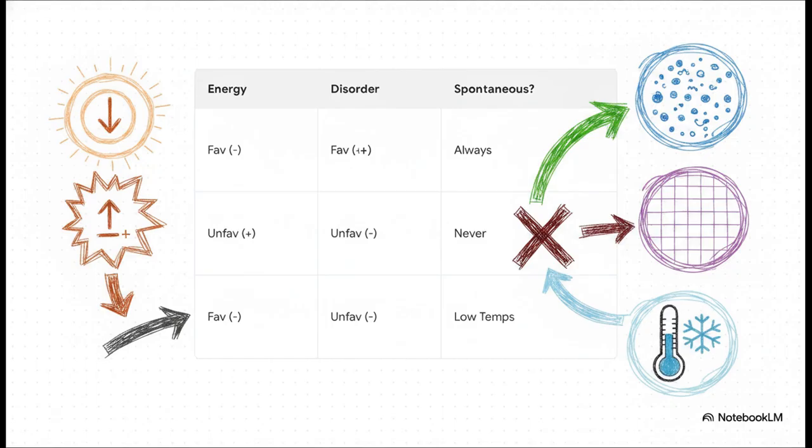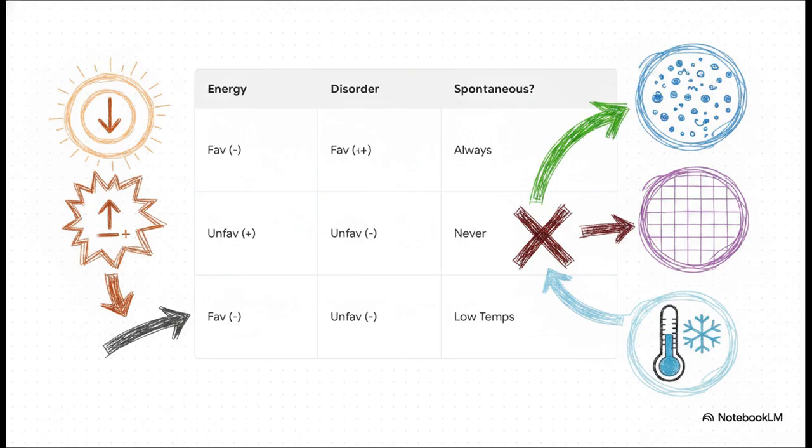As you can see in this matrix, if a process releases energy, meaning it's favorable, and it increases disorder, also favorable, it will always happen spontaneously. If both are unfavorable, never happens. But what if they disagree? Say you have favorable energy but unfavorable disorder. Well, in that case, temperature acts as the tiebreaker.